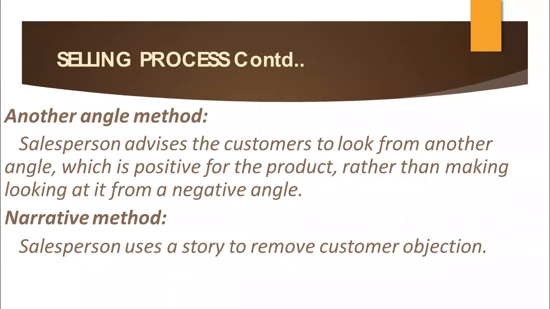So, the another angle method: a salesperson advises the customers to look from another angle, which is positive for the product, rather than looking at it from a negative angle. Next, the narrative method. In this method, a salesperson uses a story to remove customer objections.